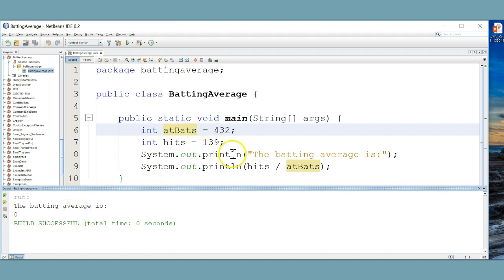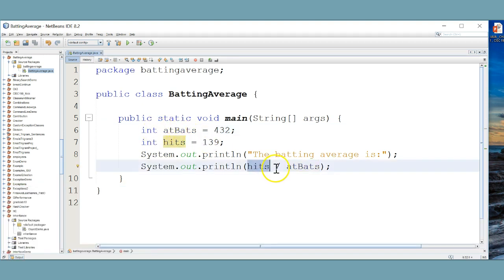Well, we divided 139 by 432, so why would we see 0? Well, the answer is that hits is an int and at bats is an int. So the kind of division that's being performed here is integer division.